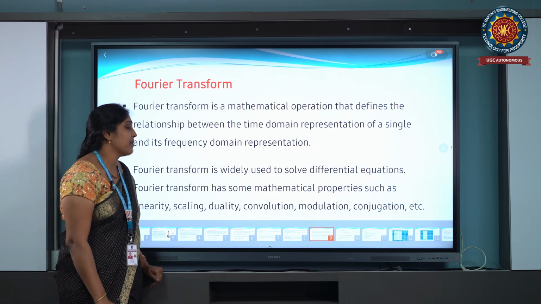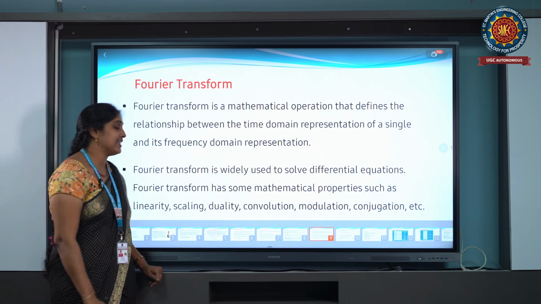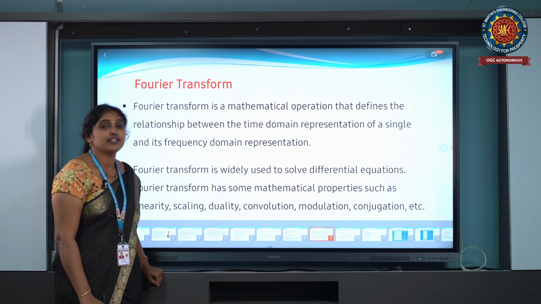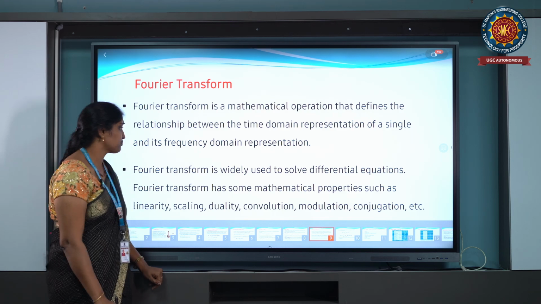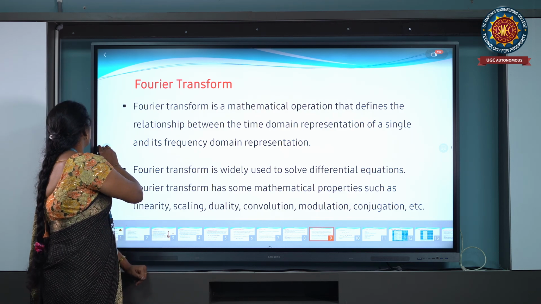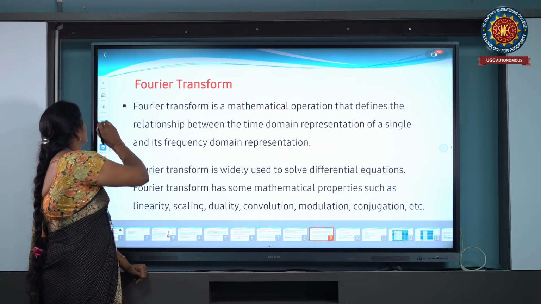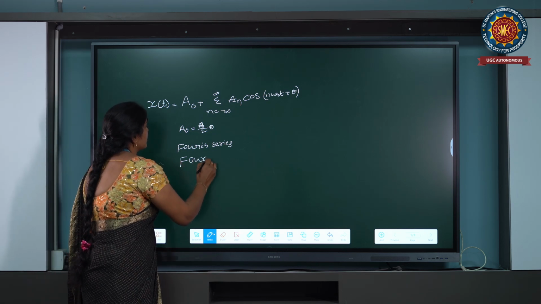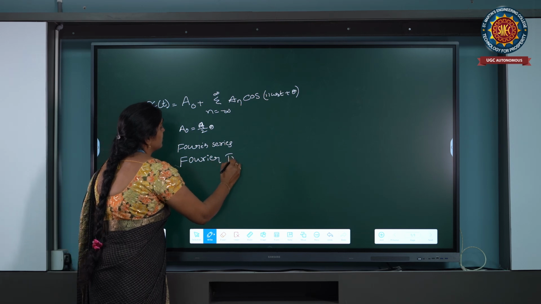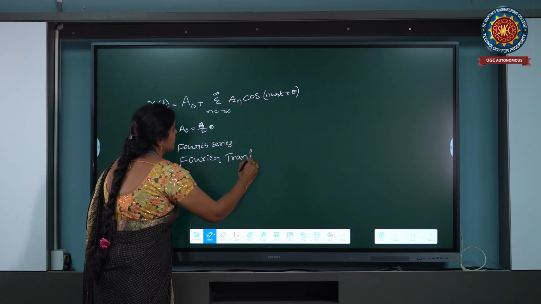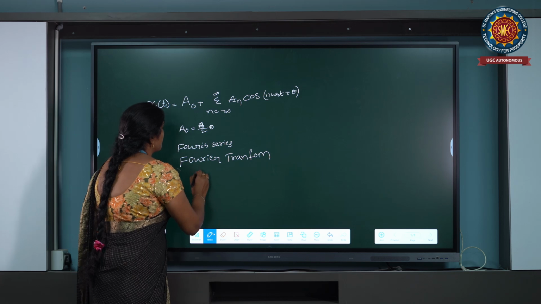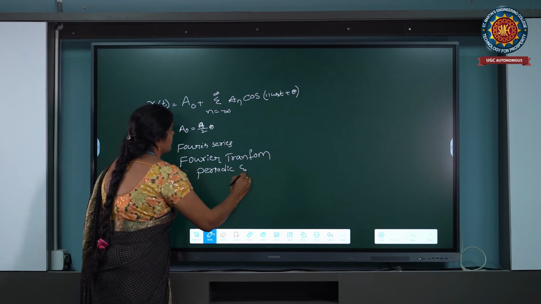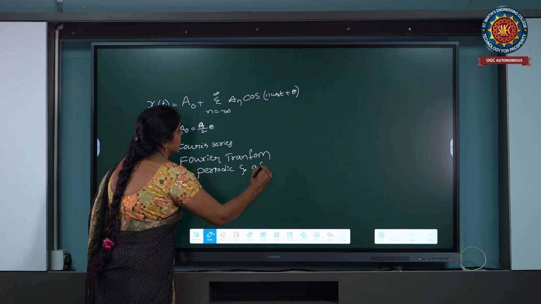It has mathematical properties such as linearity, scaling, duality, convolution, modulation, conjugation, etc. It is applicable for periodic as well as aperiodic signals.